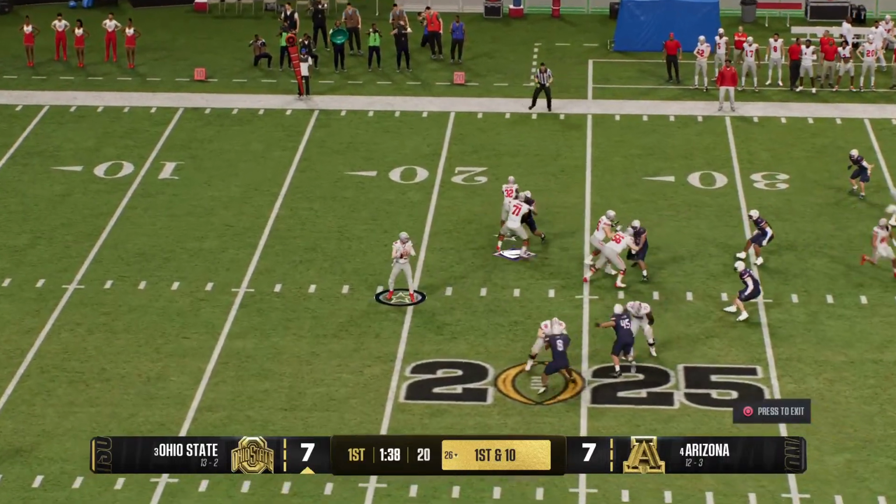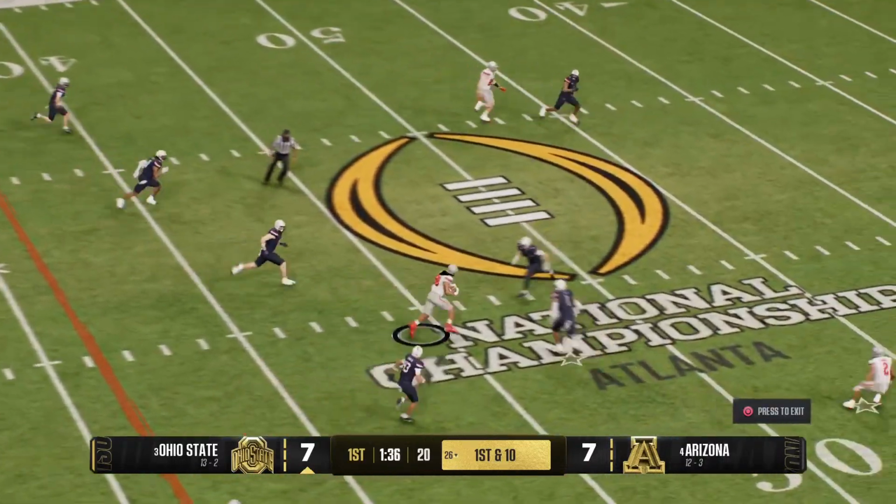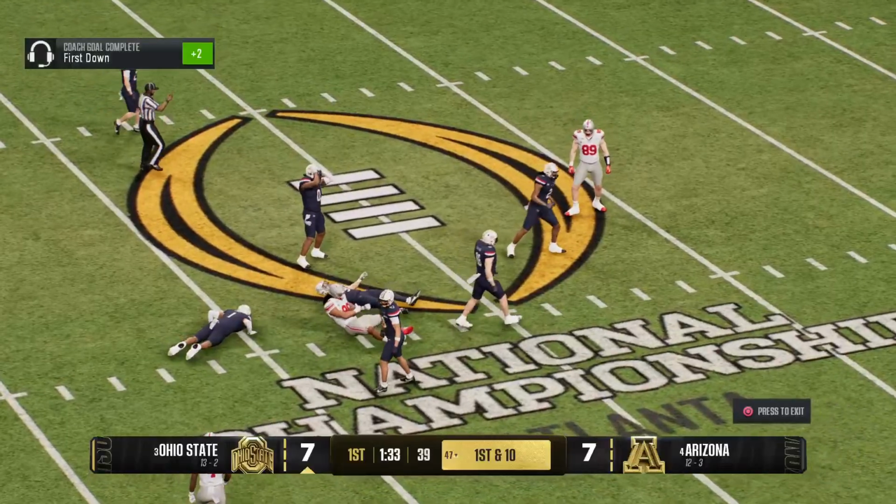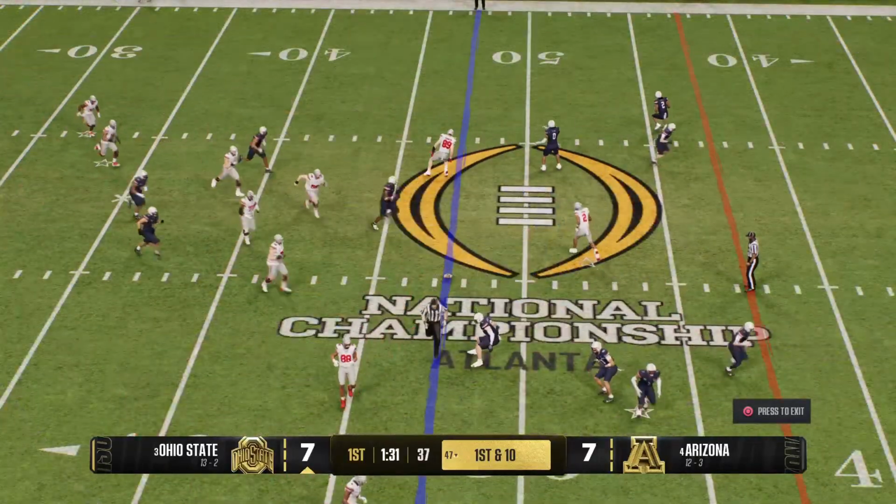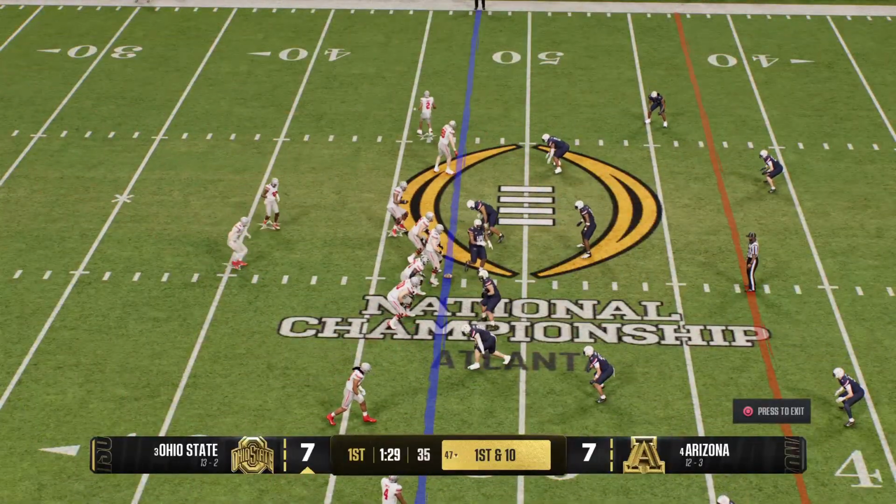Play action here on first down, looking for his big tight end. Looks downfield and connects with a wide open wide receiver. They stop him at the 47, but that's enough for a first down.